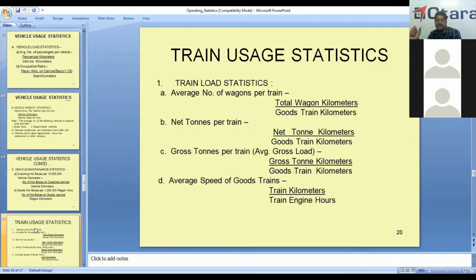Then train usage statistics, train load statistics. Average number of wagons per train: the more wagons we are able to load, the better the performance. You take total wagon kilometers divided by goods train kilometers, and you get the average number of wagons per train. Then net tons per train, NTKs by goods train kilometers, that is how much tonnage is loaded per train. Then gross tons per train, GTKs by goods train kilometers. Then average speed of goods train, train kilometers by train hours.